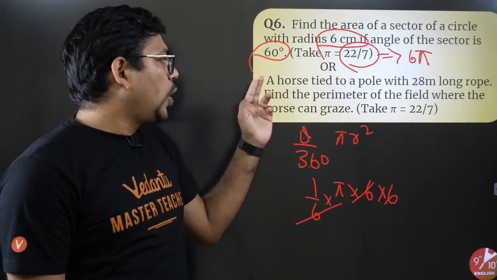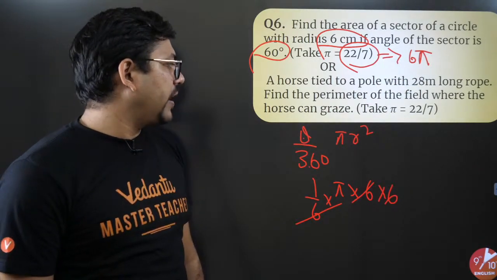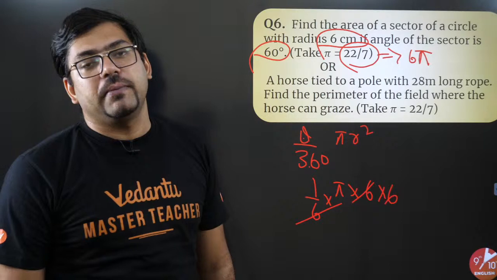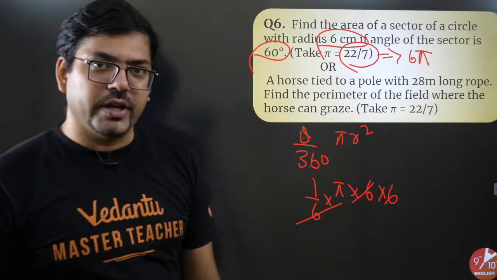Absolutely great. A horse is tied to a pole with a 28-meter long rope. Find the perimeter of the field where the horse can graze. Perimeter of the field where the horse can graze. Do you know what you have to find here?